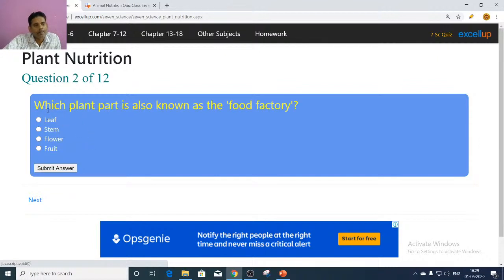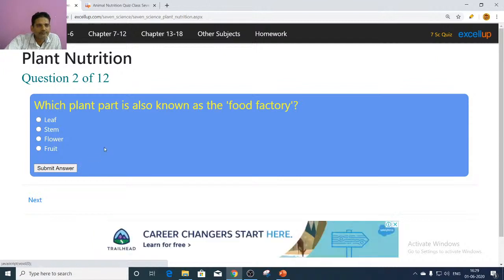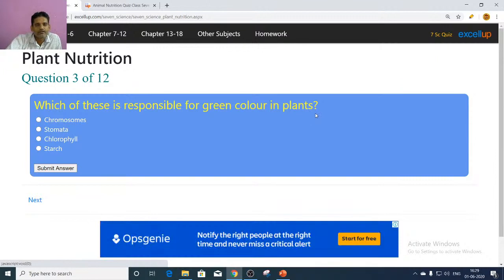Next, which plant part is also known as the food factory? So direct answer, leaf. Children, which of these is responsible for green color in plants? Plants' leaves are green color by the presence of a pigment called chlorophyll.